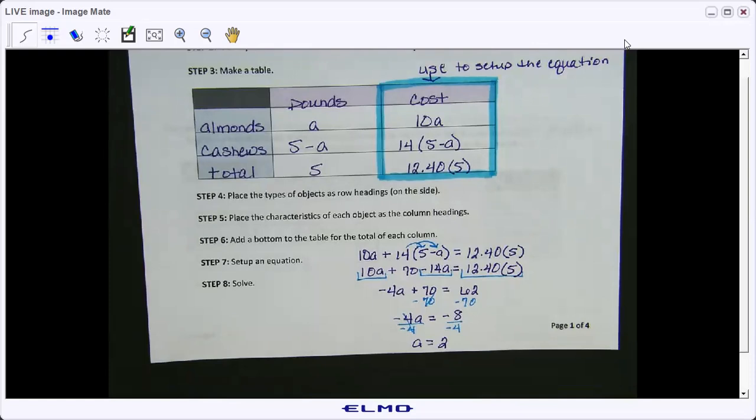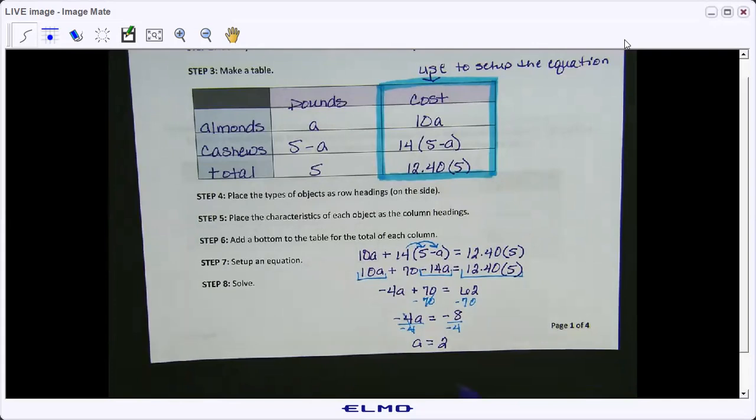Okay. No, okay. I'm glad you said that. No, these are both on the same side of the equation. So we combine like terms. We don't do the inverse operation. Yeah, that's a good question.